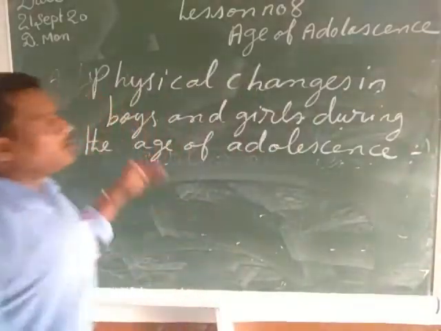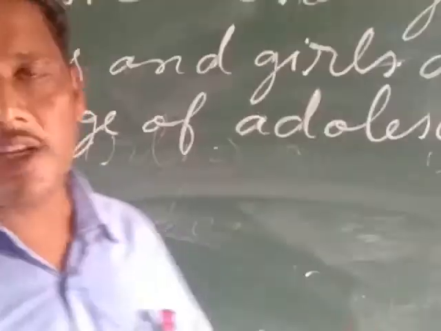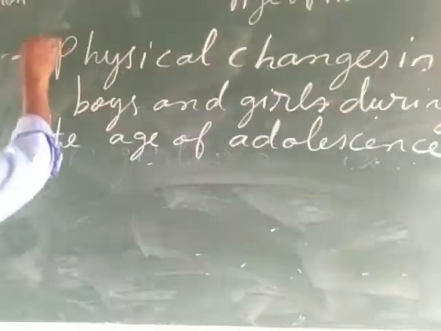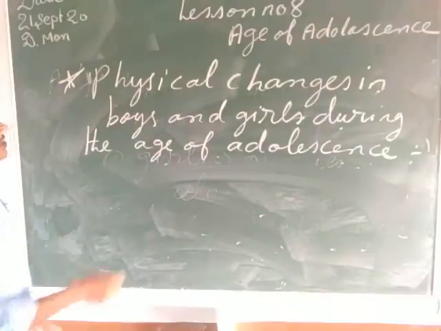Now let us see what are the various types of physical changes that we can see in the case of the boys and the girls during the age of adolescence.